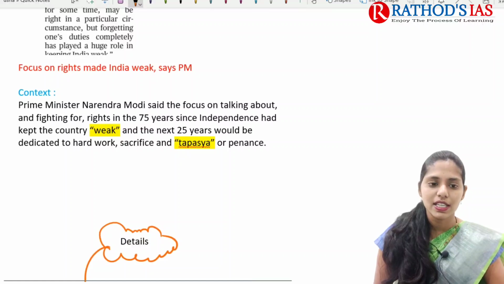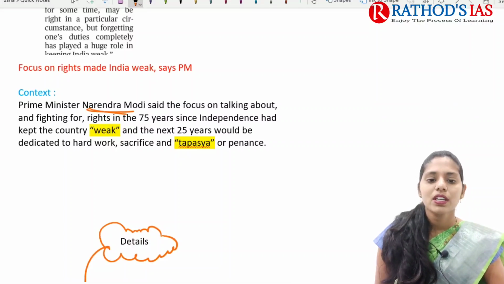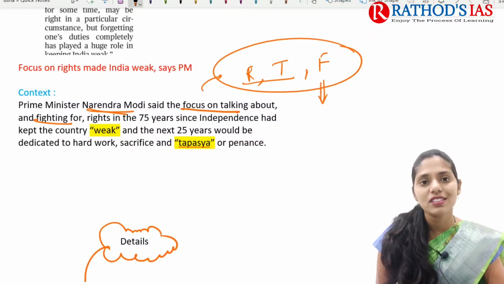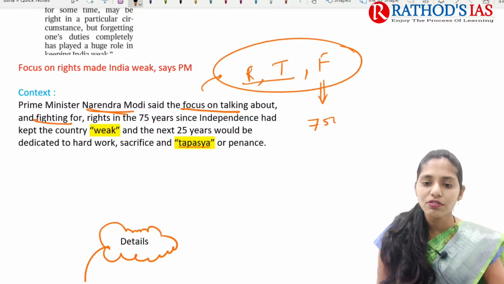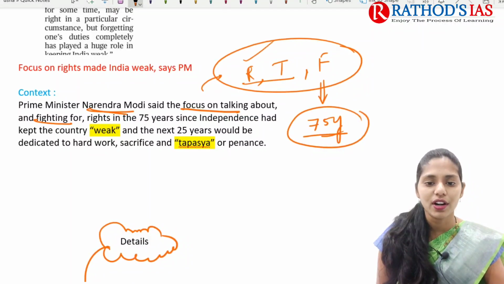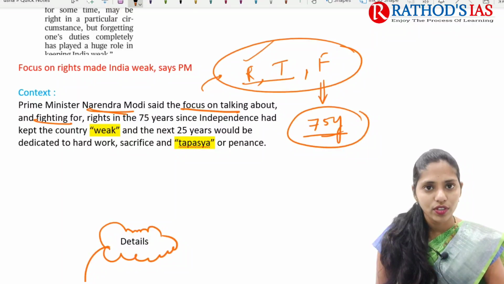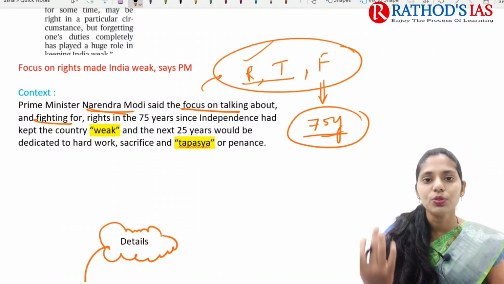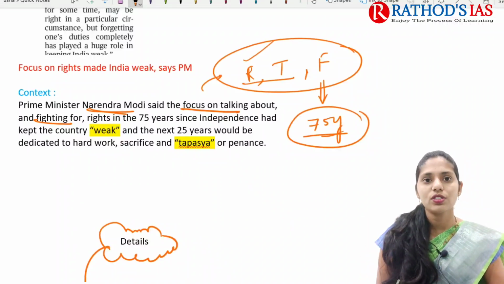If you see the context, it says that our Prime Minister said the focus has been on talking about and fighting for rights. We are mainly focusing on rights, talking about rights, and fighting for our rights. This has been happening since we got independence, for 75 years. Because of this rights-based approach, the country has become very weak.